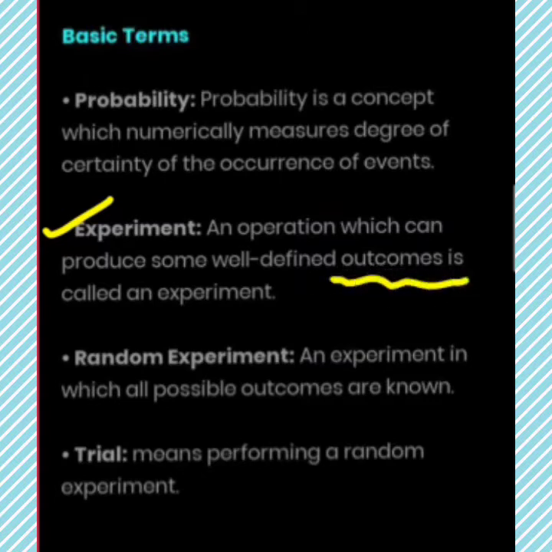Now, random experiment: an experiment in which all possible outcomes are known is a random experiment. Second is trial, means performing a random experiment is called a trial.